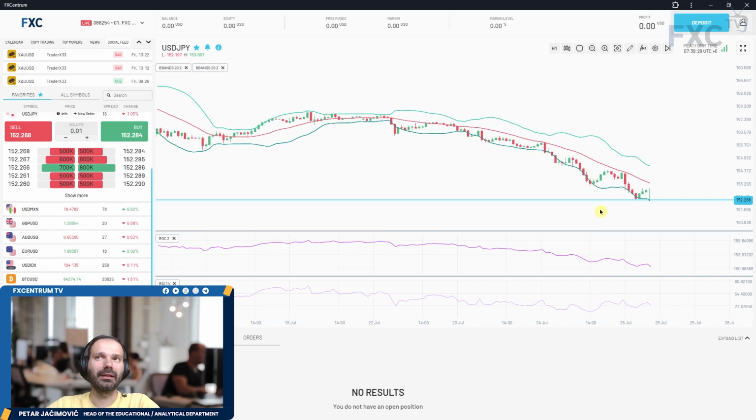On the hourly time frame, the market is just building lower highs and lower lows. So for now, I don't see any sign of strength, and selling pressure is still pretty active.